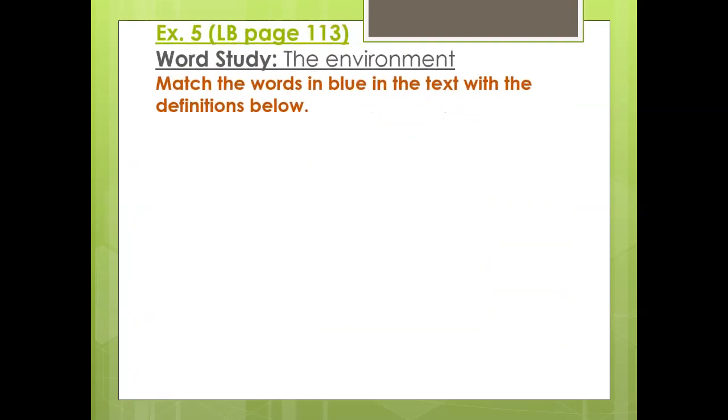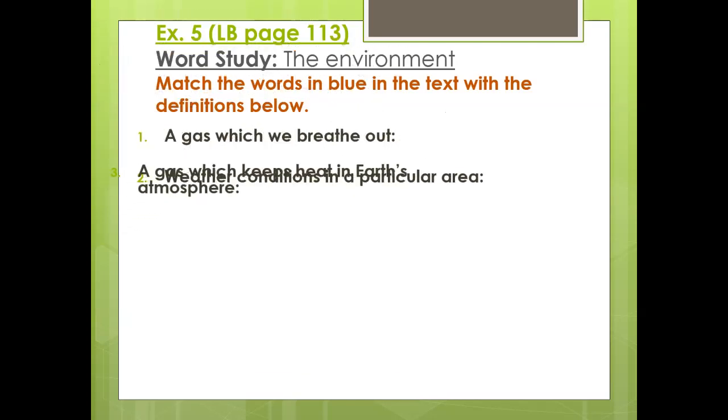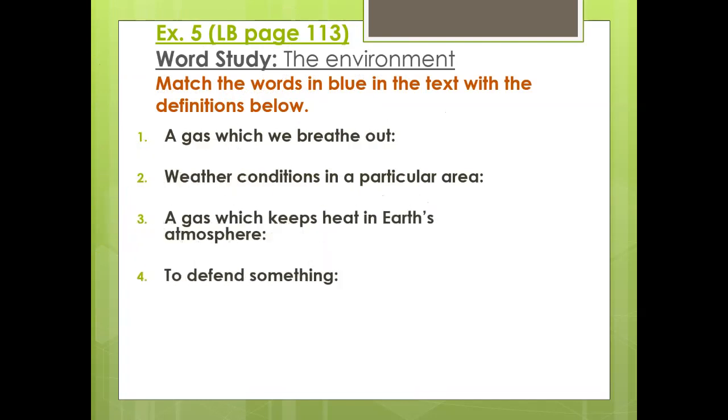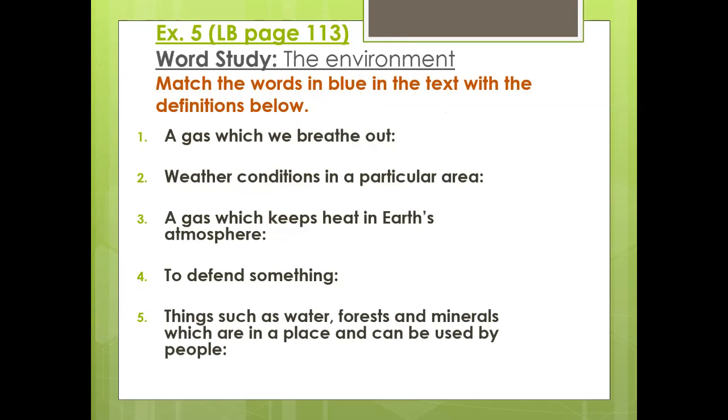Now, let's move to exercise 5. Are you ready to learn some new meanings? Of course, you have asked about the blue words that are found in your textbook. What are their meanings? So we have 1, 2, 3, 4, and 5. Let's start with number 1. What does it mean, a gas which we breathe out? Yes, it's carbon dioxide.